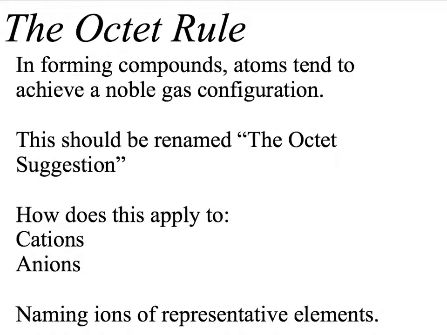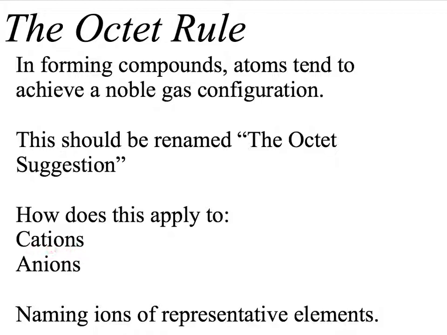All right, on to the octet rule. So the octet rule, obviously referring to 8 for octet, says that when we are forming compounds, atoms tend to achieve a noble gas configuration. So the noble gases all have 8 valence electrons, besides helium, which has 2. So when forming compounds, atoms attempt to obtain 8 valence electrons. But this really should be called the octet suggestion, because it's violated all the time. There are many, many exceptions we'll look at to the octet rule, so it's just some good advice, but it is not followed all the time.